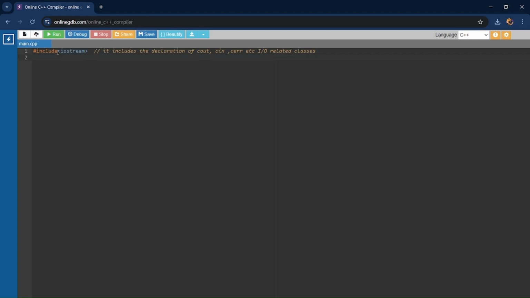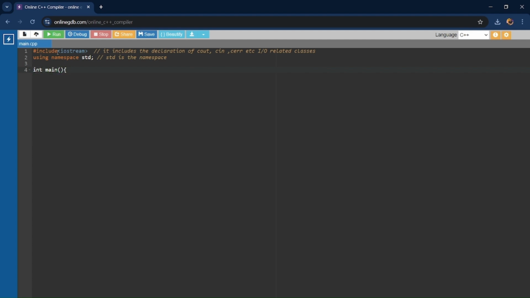statement in our code. Then using namespace std, which is not generally preferred. This is not a good practice to include this, but we will include this. Further in our upcoming sessions, we'll see why we don't include it generally, why it's not a good practice.